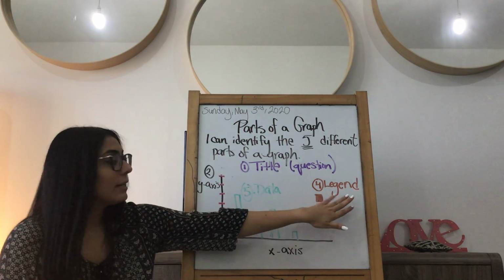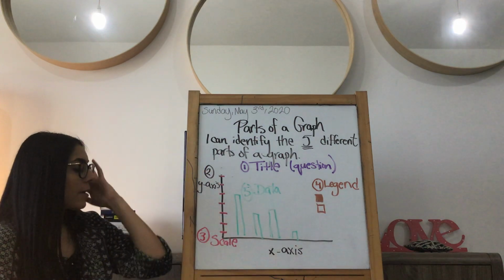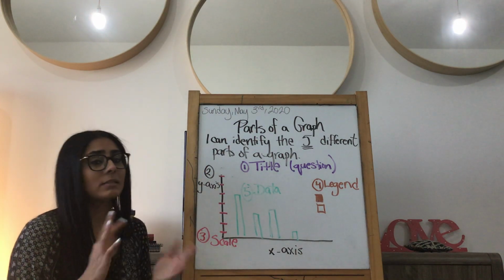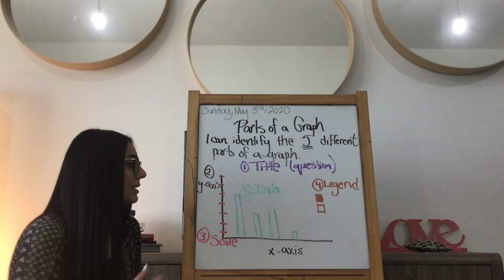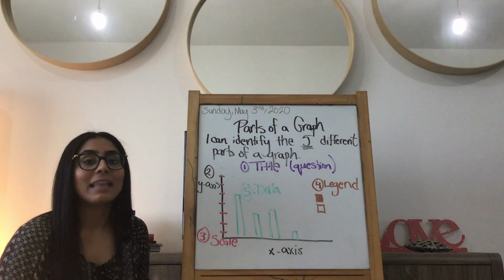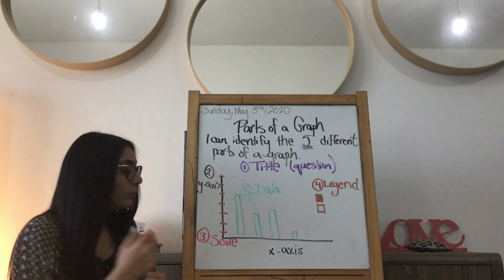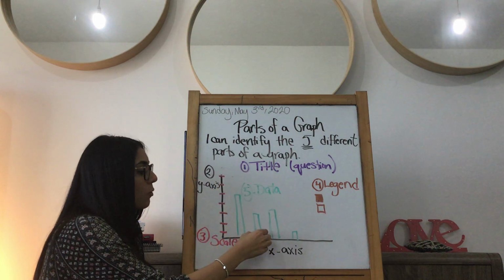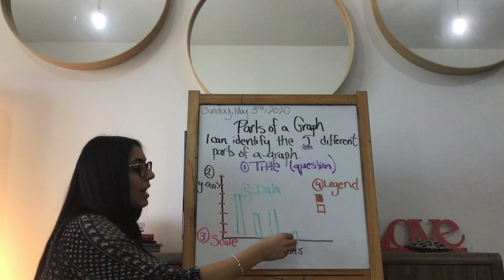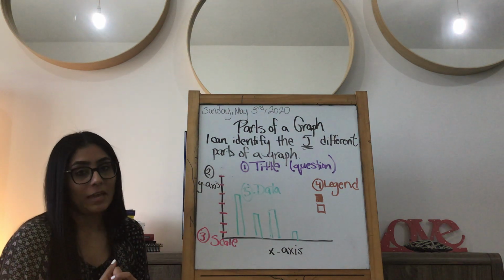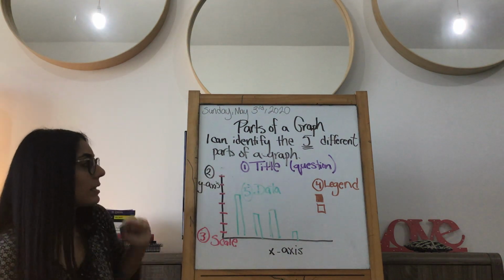You may have a legend. Now this is the only one you may or may not use. It sometimes comes in place and sometimes doesn't, but I'll talk about that in a second. And the 5th one is your actual information, the data that you collected. So right, if I was doing that fruit one, I might have like 3 people that said mango, 1 person said banana, 2 people said apples, and 1 person. So that's the actual data, okay? That's most important, what you're putting in the center.